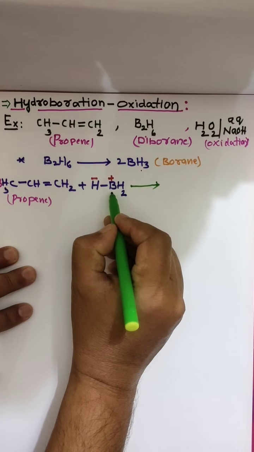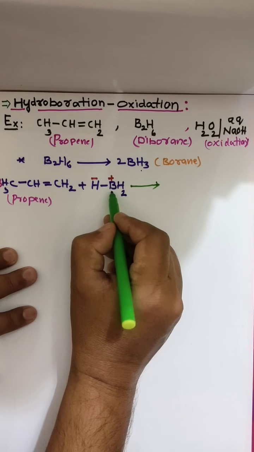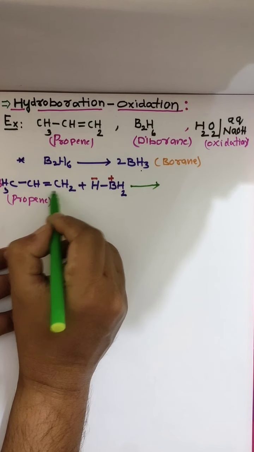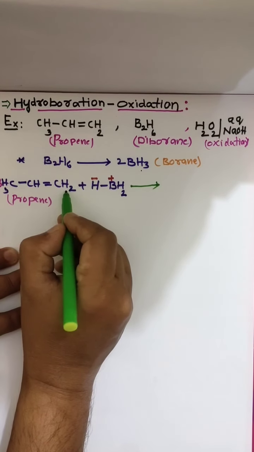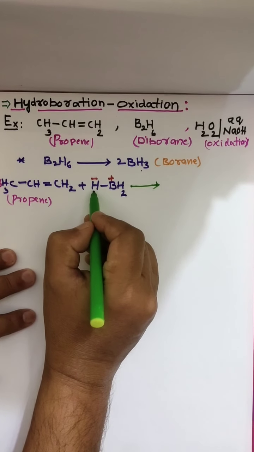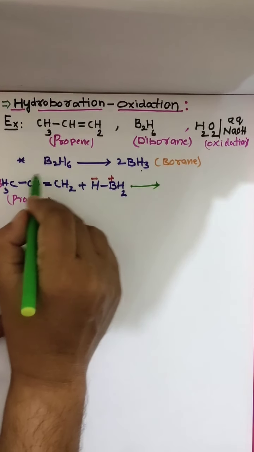The positive part, that is boron, attaches where more hydrogens are there on the carbon-carbon double bond, and the negative part of the addendum attaches where there are fewer hydrogens.